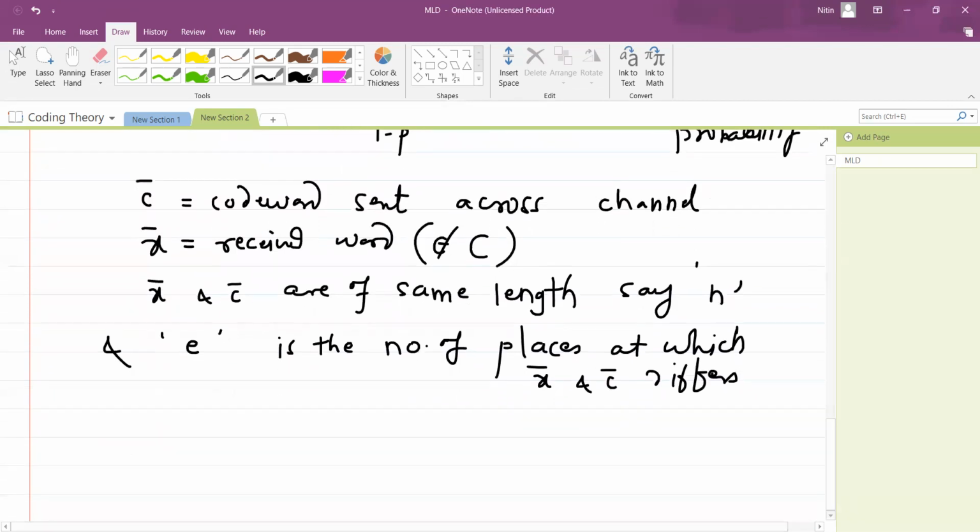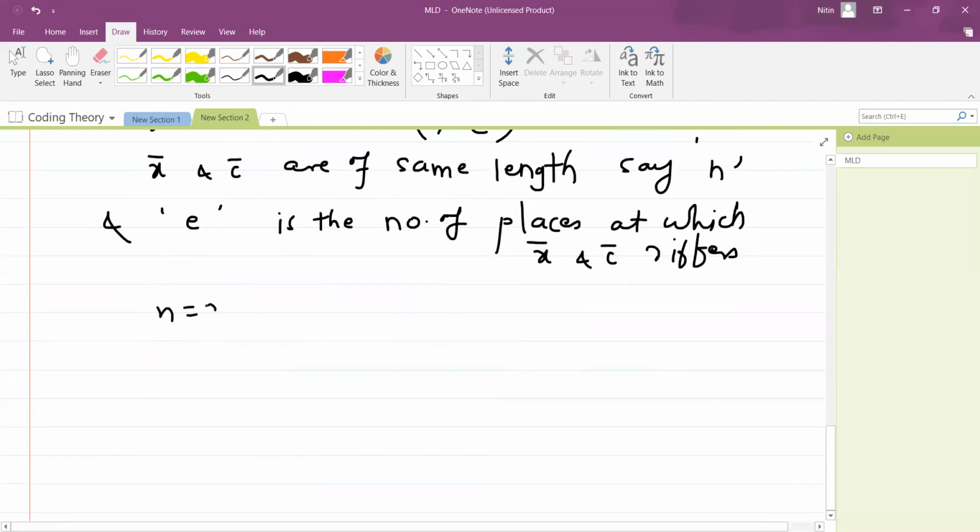So what is this actually? For example, let's say n is 3. Suppose X bar and C bar are both words of length 3, and suppose C bar is 0 1 0, and X bar is 1 1 1. Then what is e?